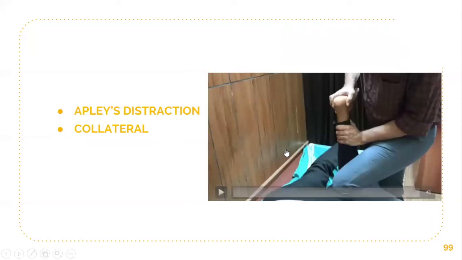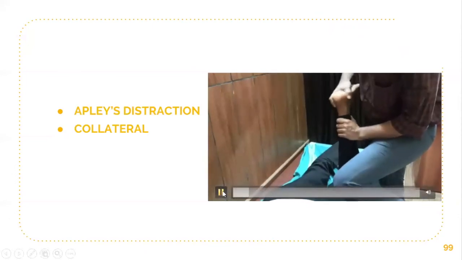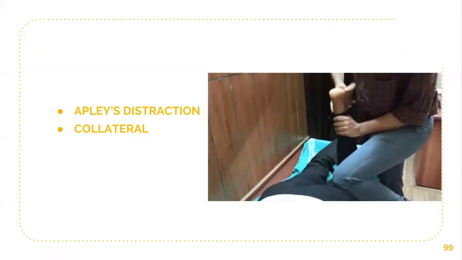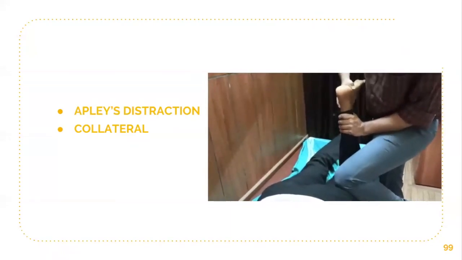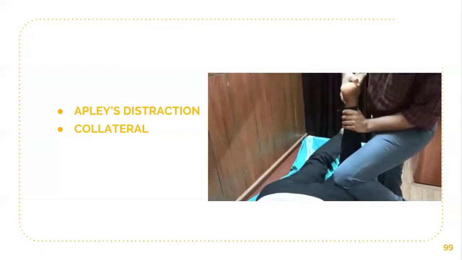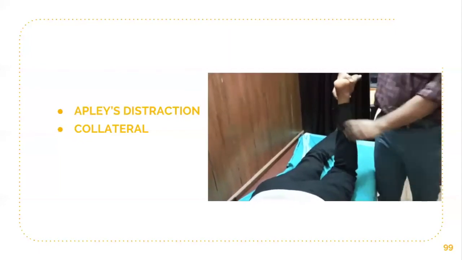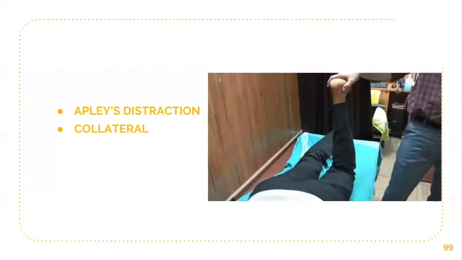Here you can see both Apley's grinding and distraction tests. Apley's grinding test is for medial and lateral meniscal injury, and Apley's distraction test is for collateral ligament injury. The patient is in prone position, and the posterior thigh of the patient is fixed with the examiner's knee. Here you can see compression and external rotation of the foot, which is diagnostic of medial meniscal injury. Compression and internal rotation of the foot is diagnostic of lateral meniscal injury. Traction and external rotation is diagnostic of medial collateral ligament injury. Traction and internal rotation of the foot is suggestive of lateral collateral ligament injury.